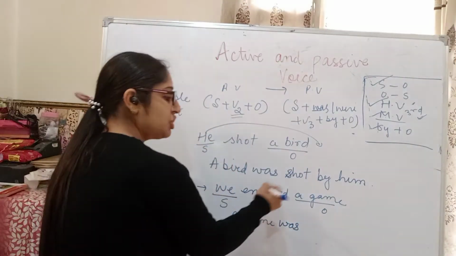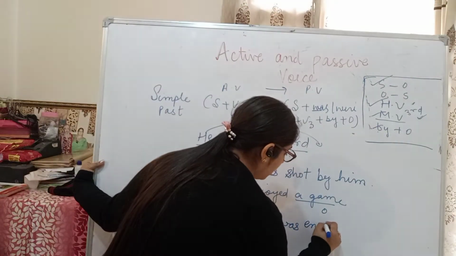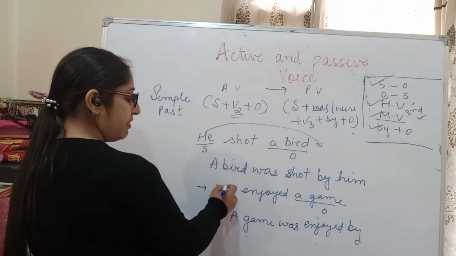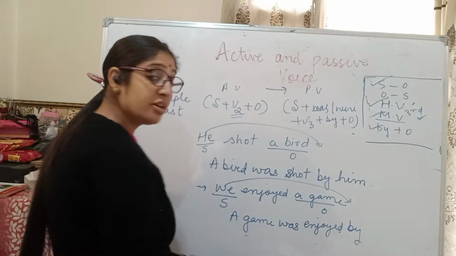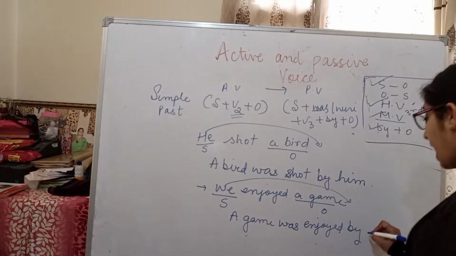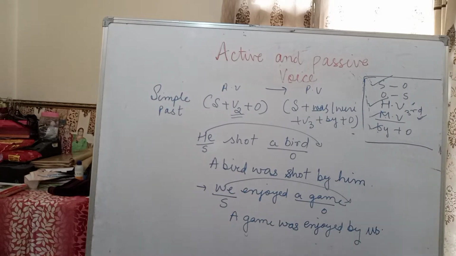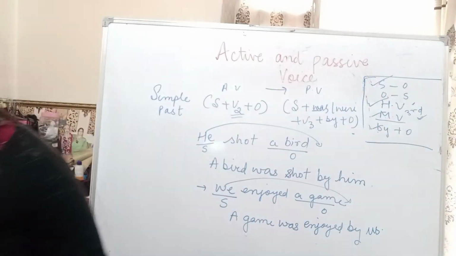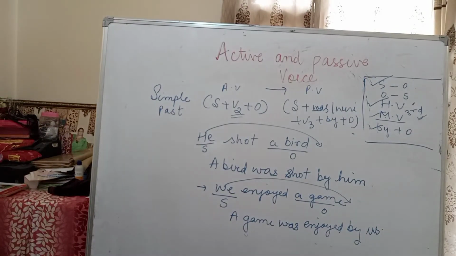The third form of enjoyed is enjoyed only. Then preposition by. And when we will go at the place of object, और जब we object की जगह पे चला जाएगा तो वो क्या बन जाएगा? वो आपका बन जाएगा us. So: a game was enjoyed by us. So this is the way to change the active into passive. I hope that you have understood.